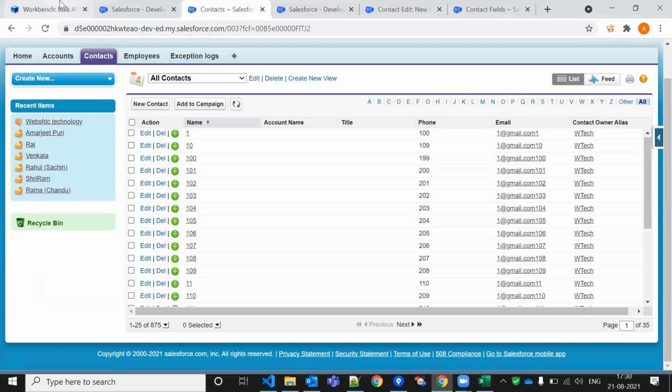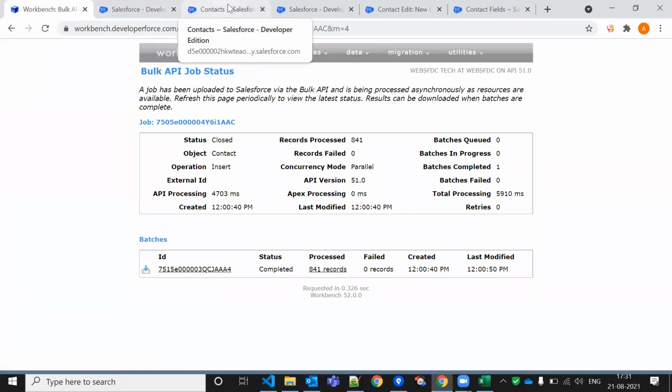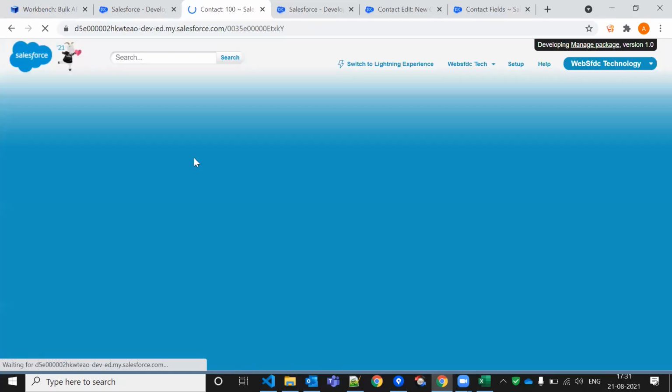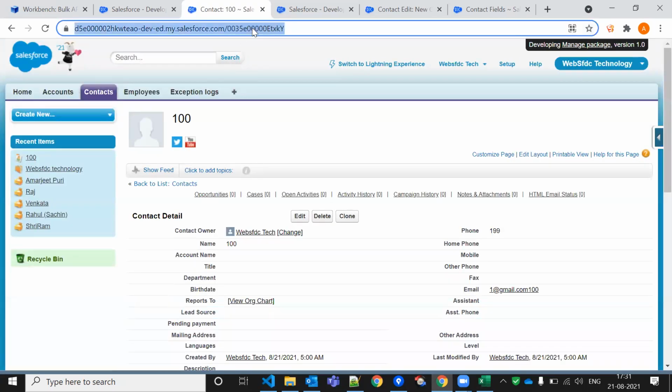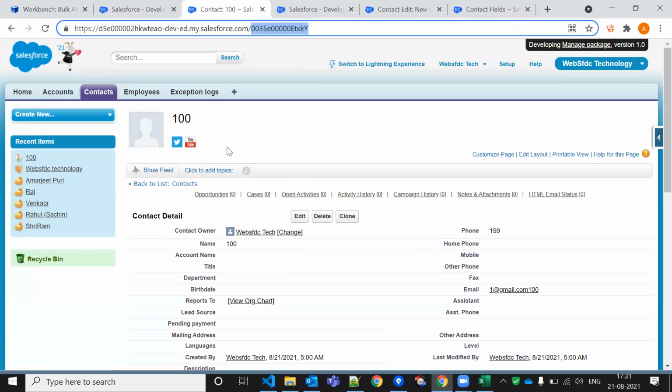If I want to delete things from Workbench, I can also delete them. But first, for inserting: once you insert the data in the database, a unique ID will be generated for every insertion. If I click on this one, this record ID will be generated. This is like a Jira ticket: you create one ticket and one unique ID is generated. This is a unique identifier related to this record only.